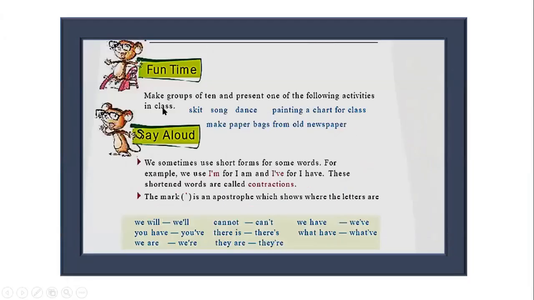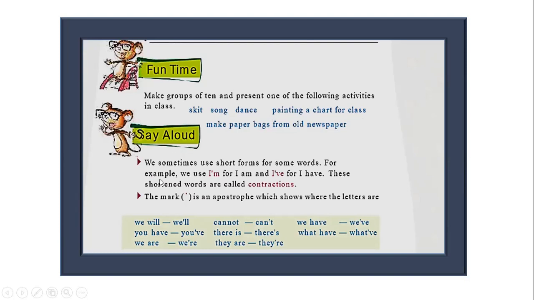Next is fun time, children. Make groups of 10 and present one of the following activities in class. Children, as a group, you could either do a skit or a song or perform a dance or paint a chart for class or make paper bags from old newspaper. You can pick out any one of these activities and work on it.